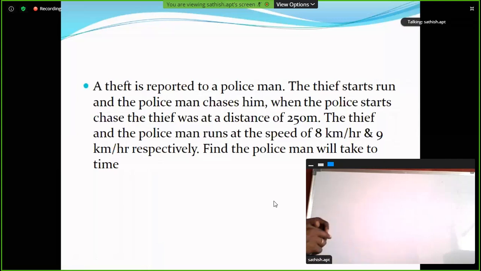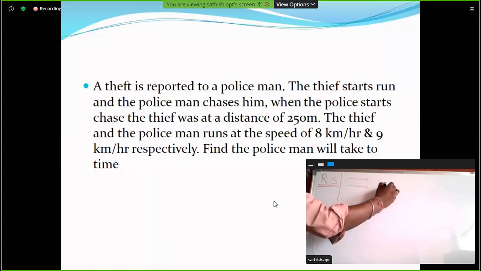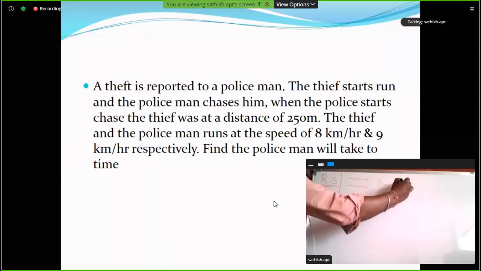Here is one more concept, the most important concept: relative speed. Two objects are moving in the same direction. What is the relative speed?